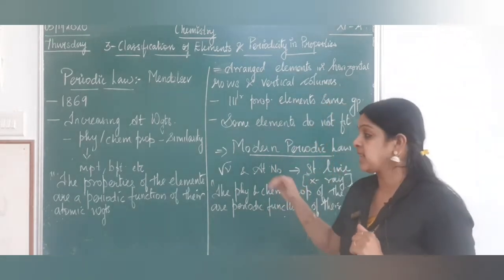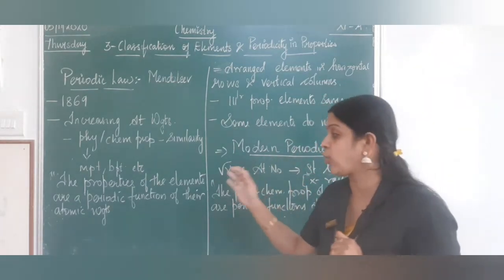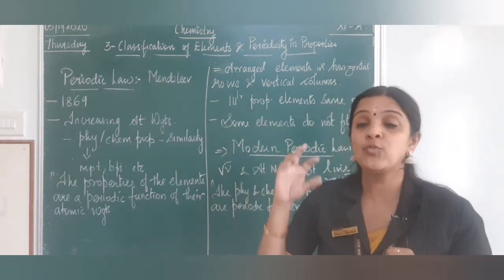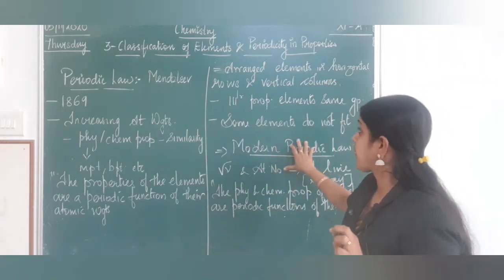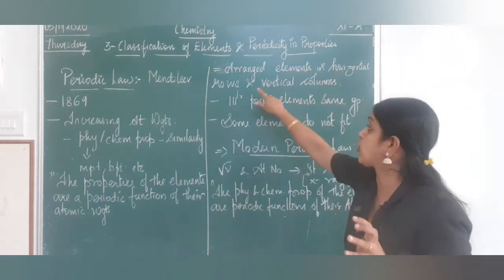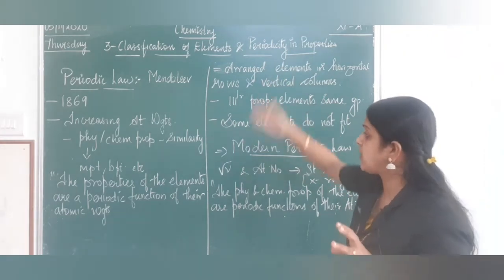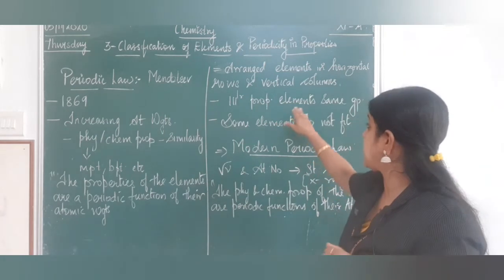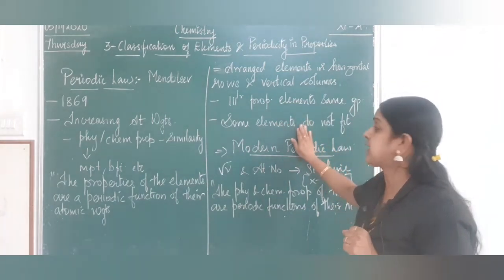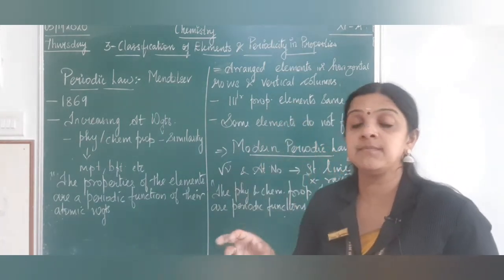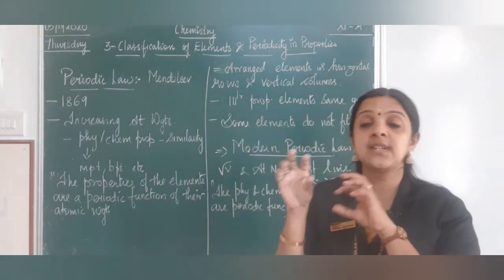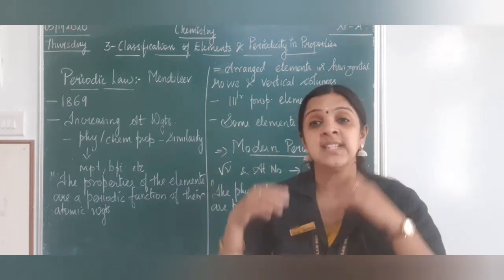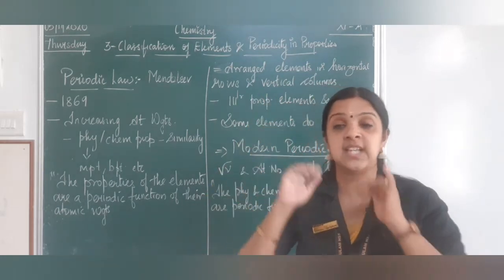But what happened when he started arranging the elements according to atomic weight, there were few gaps, or there were some of the elements which did not fit into that. That is, he was making horizontal rows and vertical columns. But there were some elements which do not fit into the group. Like gallium, germanium, there were gaps in the periodic table, as these elements were not having properties similar to the properties in the same group.